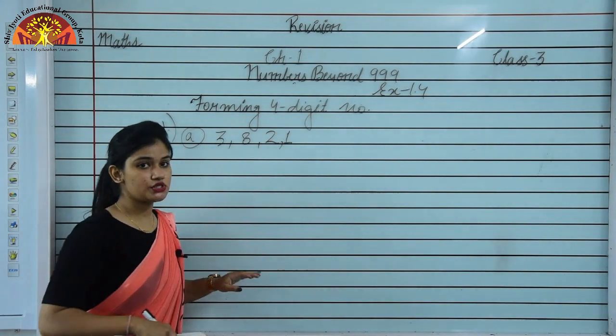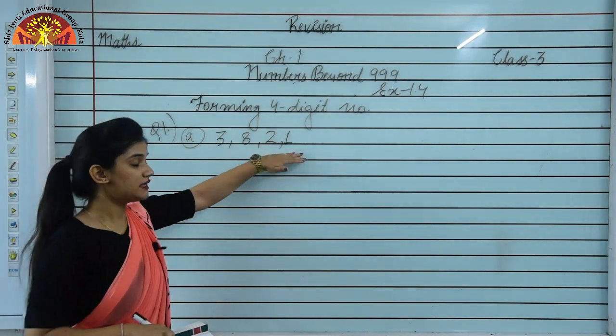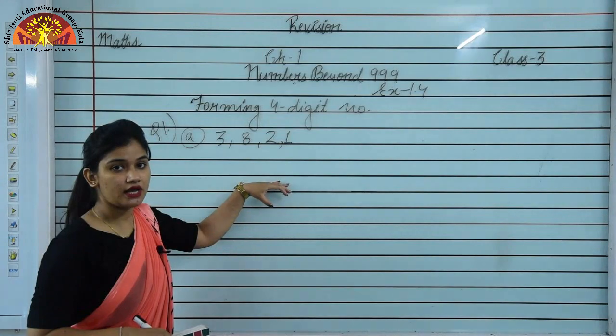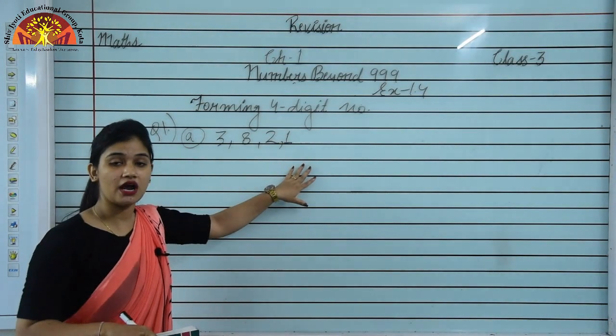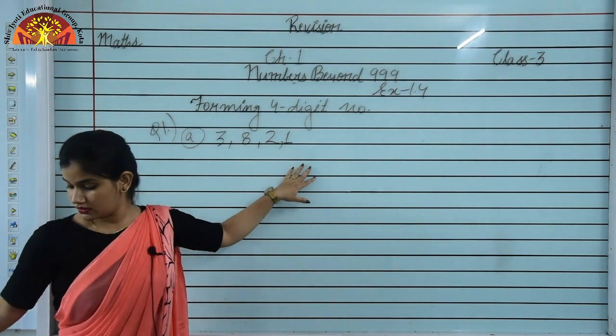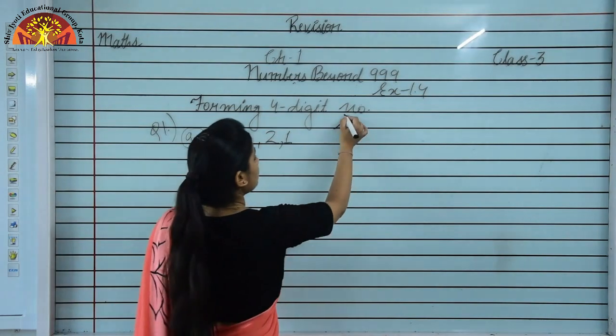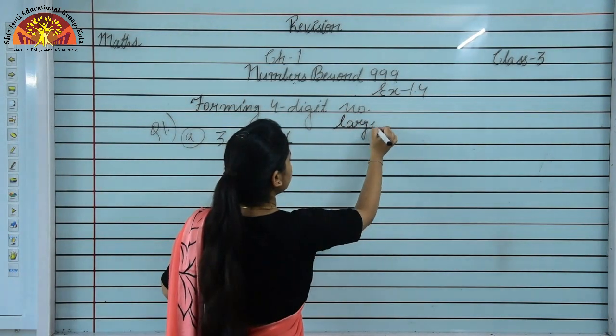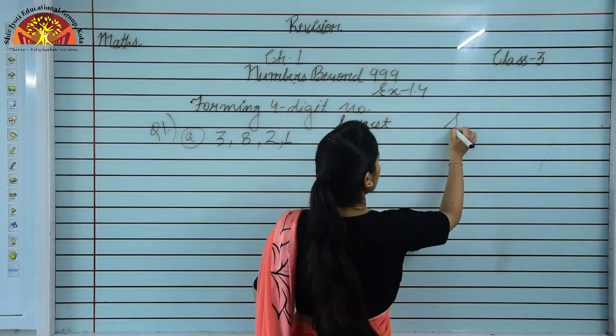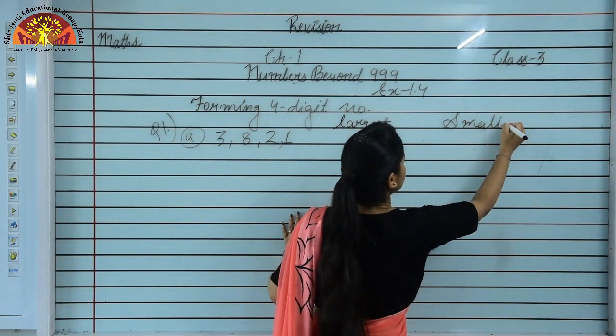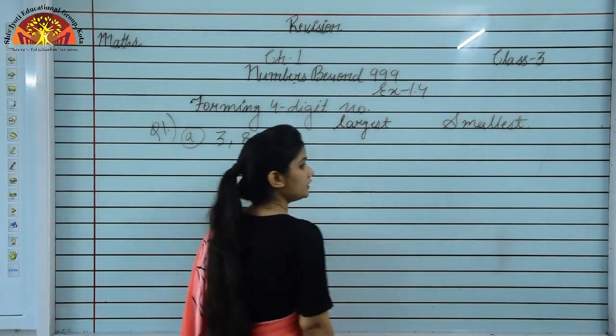So in this question students, we have to use these digits. इन digits को use करना है हमें, and we have to form the largest and the smallest number. Largest number and smallest number, and digits are given in the question.